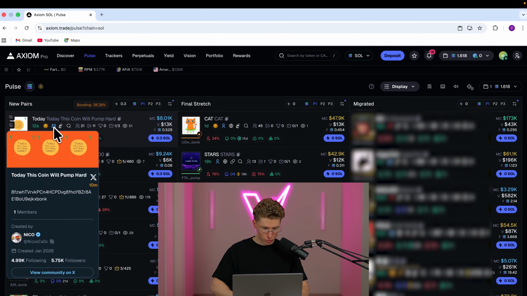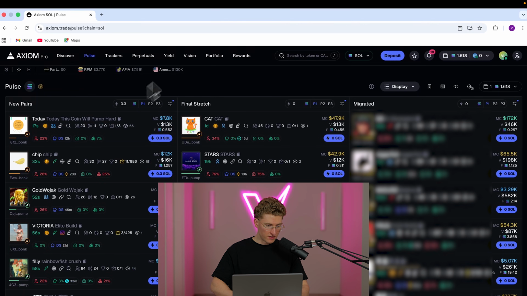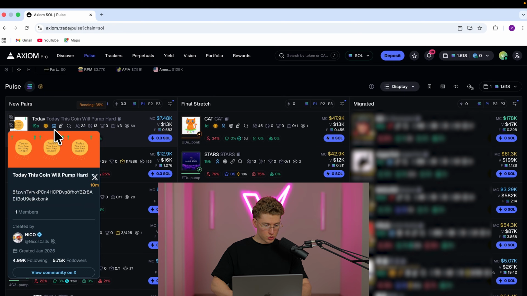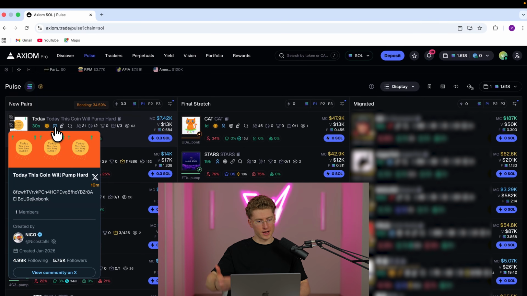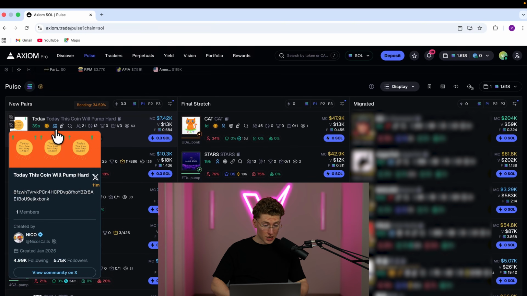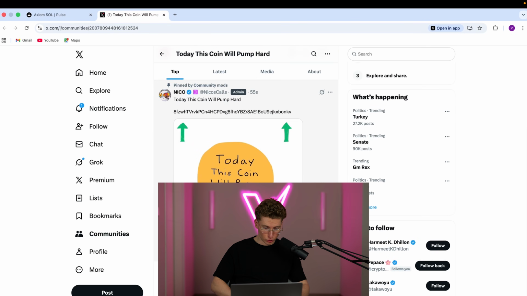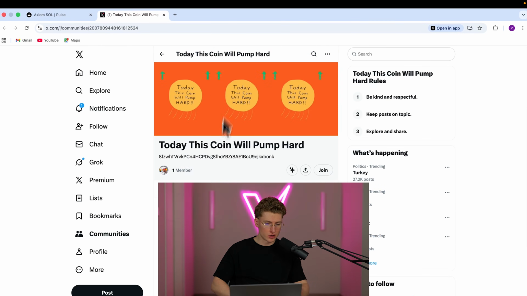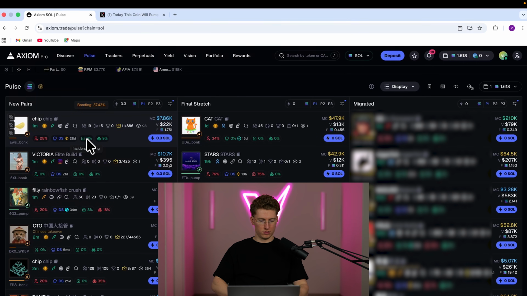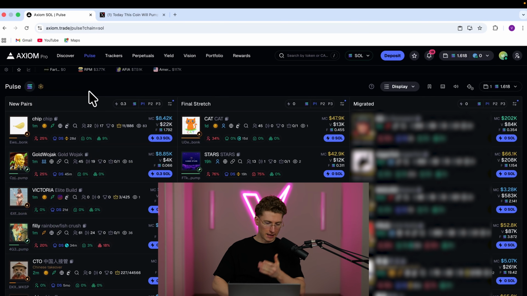Also, another thing I wanted to tell you, that if you have a chance to go for a community coin, a community coin is visible through these blue ones. So if there's a community coin, and if there are people in the community, which is very important, because usually some devs just create communities and then they reuse them for every single meme coin they create. Then the community doesn't even matter. It's not a community. If a community actually has members, if you see that the community is posting something, not just the dev, otherwise this is not a community. And if you see an actual community coin, it has a much bigger chance to perform than a normal tweet, for example.